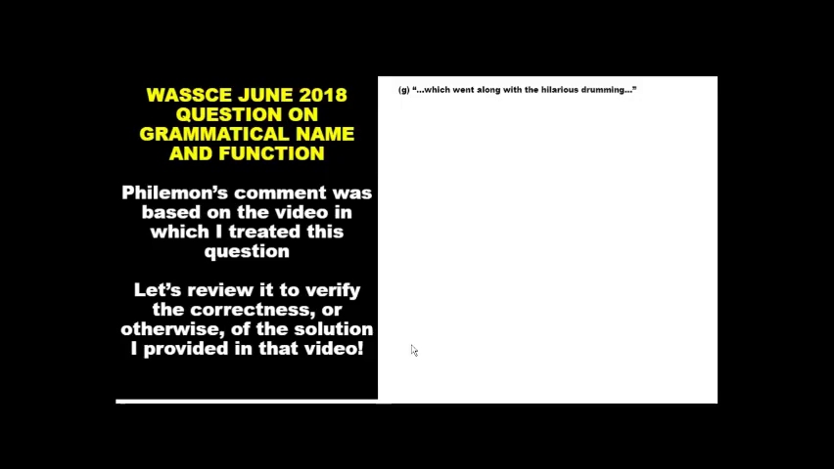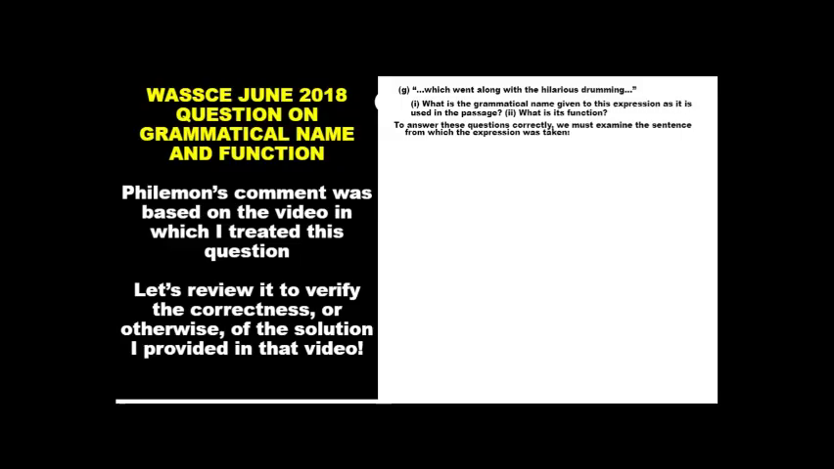Now, let's look at the question again. Question G: which went along with the hilarious drumming? Now, two questions were based on this expression. What is the grammatical name given to this expression as it is used in the passage? What is its function?